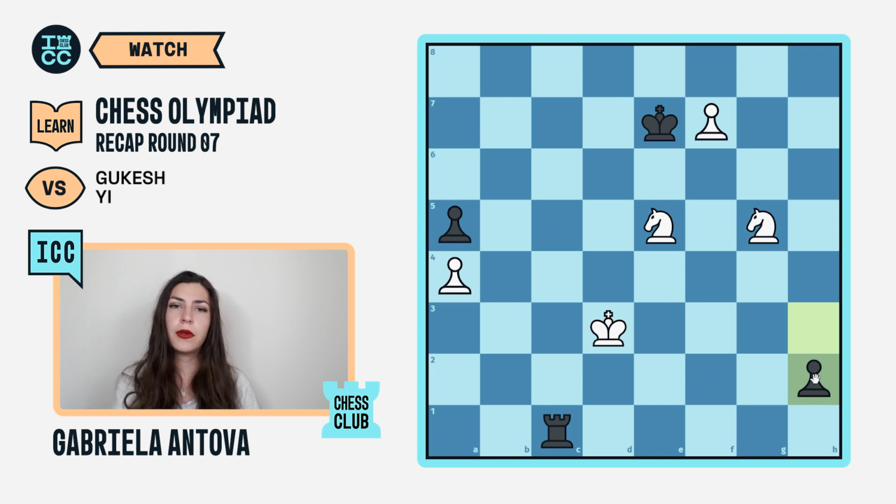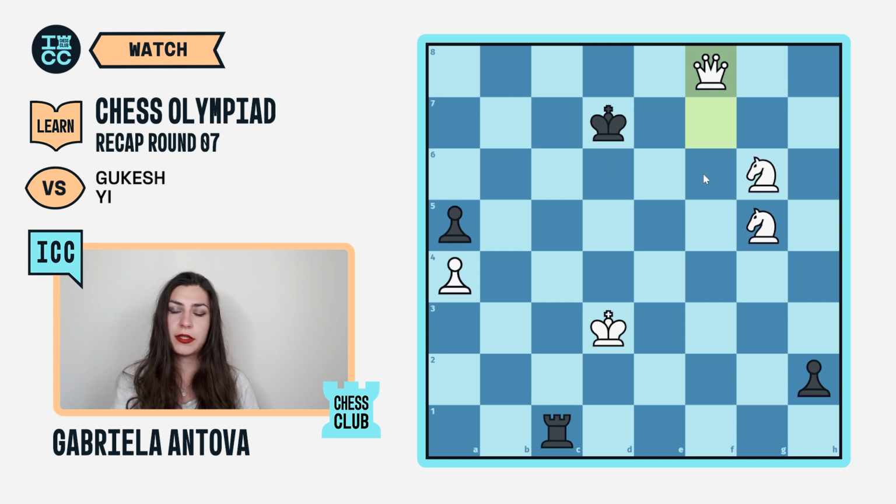So here, we're going to have a position on the board where both sides promote their pawns. After knight g6, king d7, f8 queen, h1 queen.